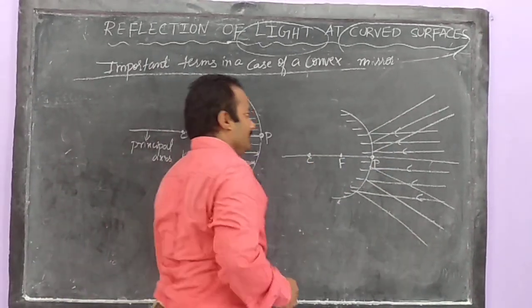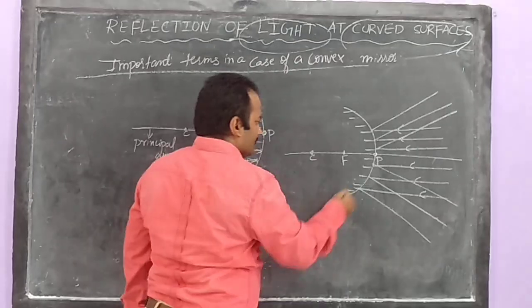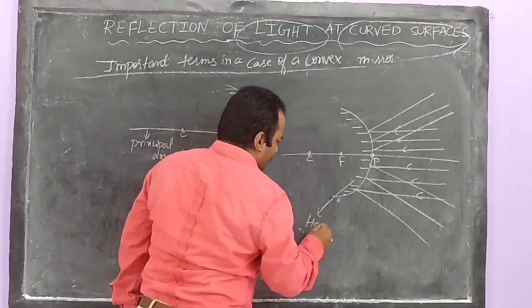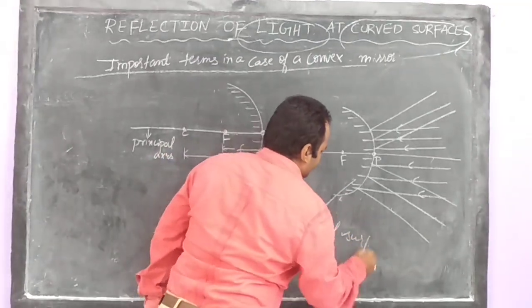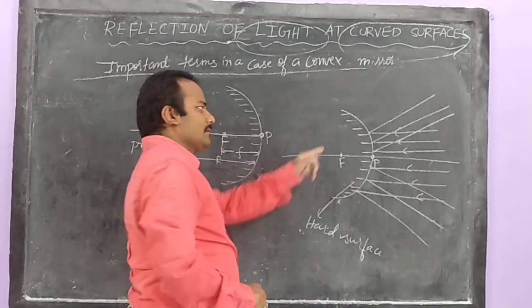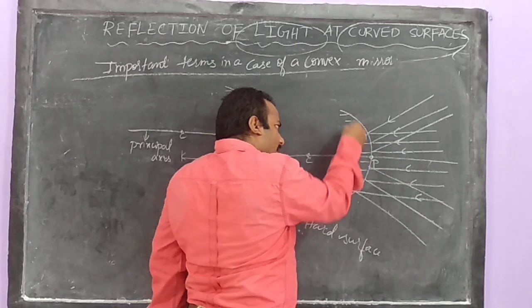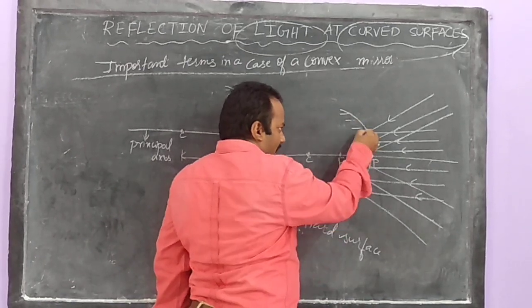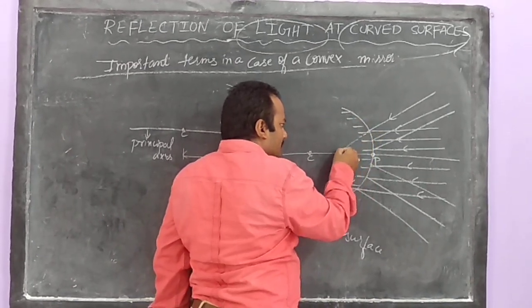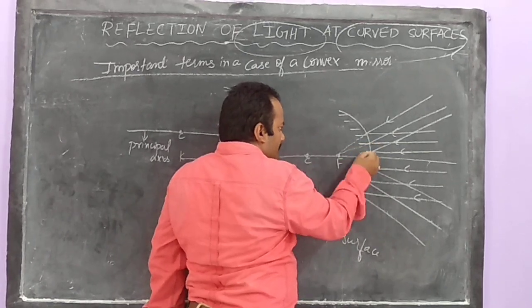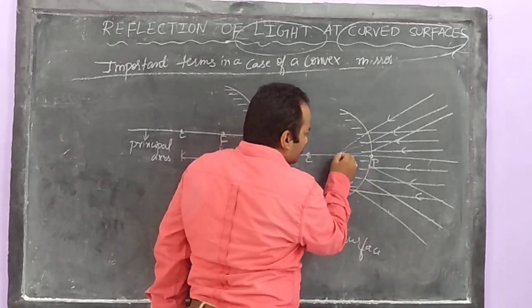My students, think, this surface is a hard surface, then why should the light come inside? I'm getting my point. So what to do? Let us extend this reflected ray backside of this mirror and with the help of imaginary lines make them meet on this focus.